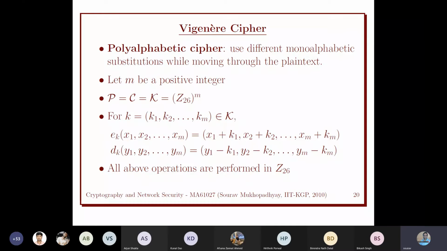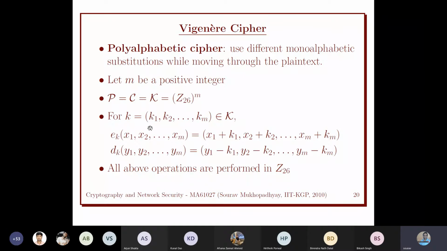This plaintext is a window, an m-size vector, x1, x2, ..., xm, and each element is coming from Z26. So each element could be an alphabet. We have a vector of size m, and similarly the ciphertext will also be an m-size vector, and we need to choose a key.